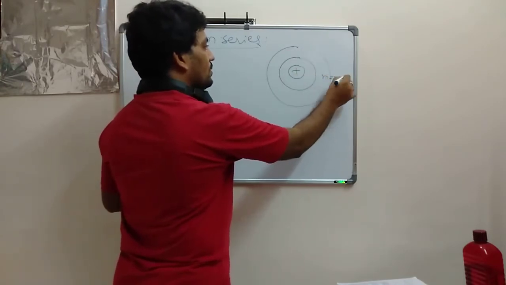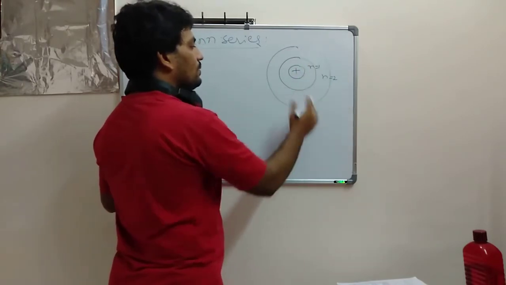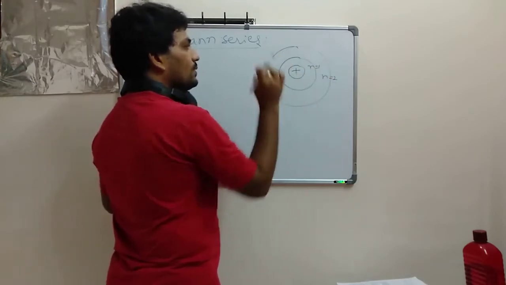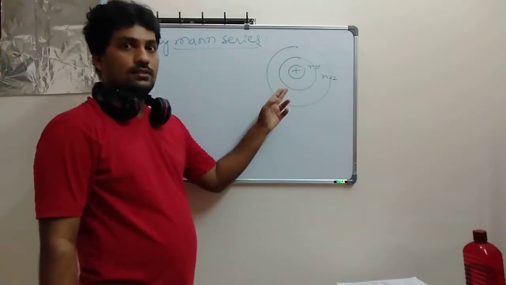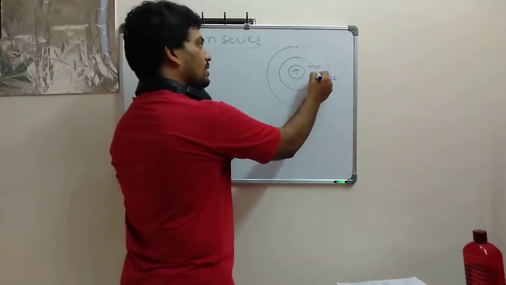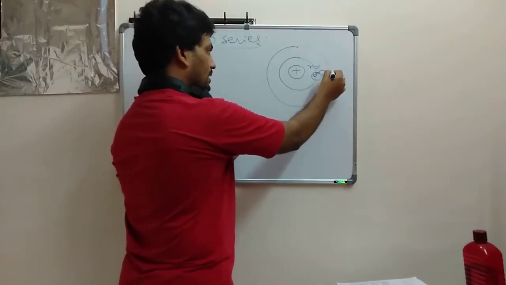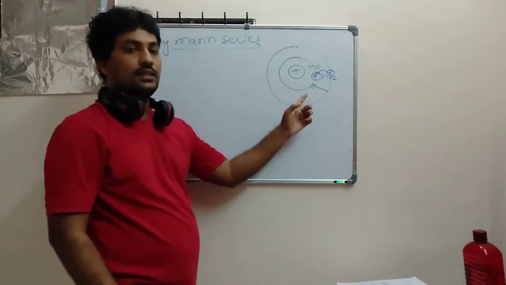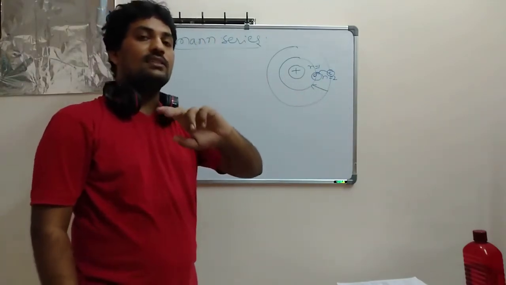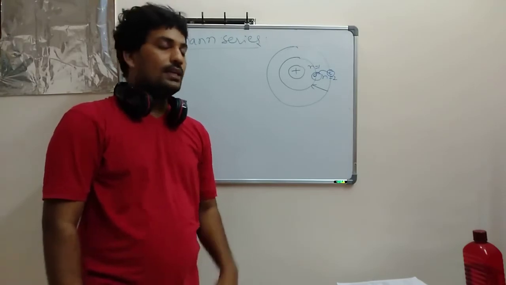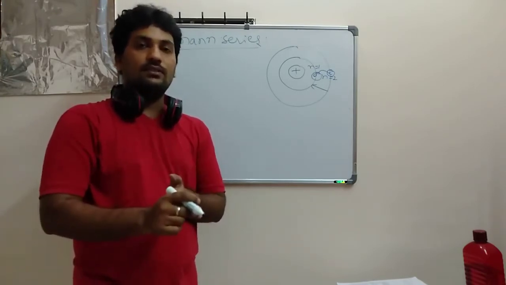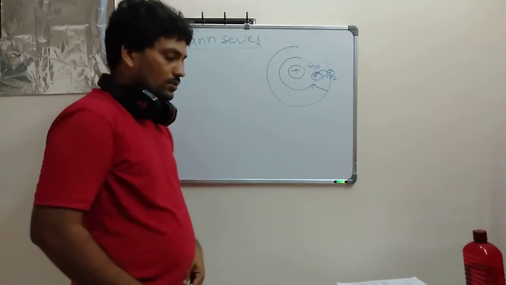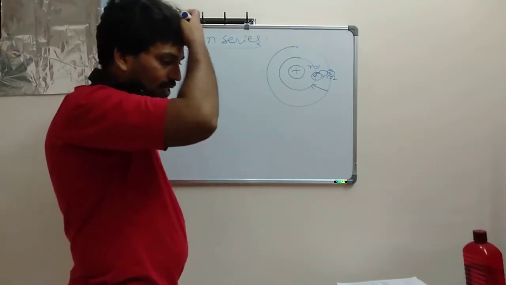One electron moves from the first orbit to the second and comes back to the first. The electron is excited to the second, now it is unstable, then it comes back to the first orbit. But Balmer didn't consider the first orbit. That's a big difference between Balmer and Lyman.